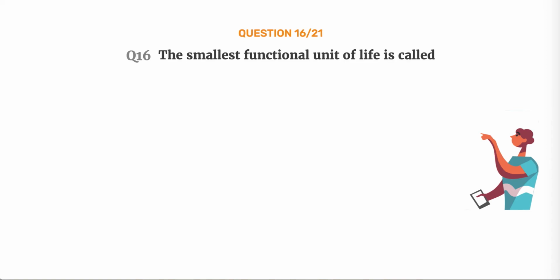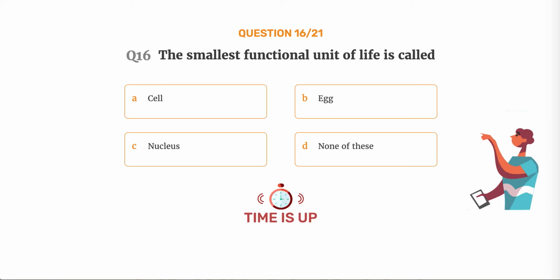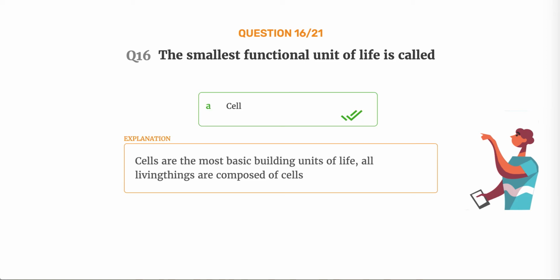Question number 16. The smallest functional unit of life is called option A, cell. Option B, egg. Option C, nucleus. Option D, none of these. The correct answer is option A, cell. Cells are the most basic building units of life. All living things are composed of cells.